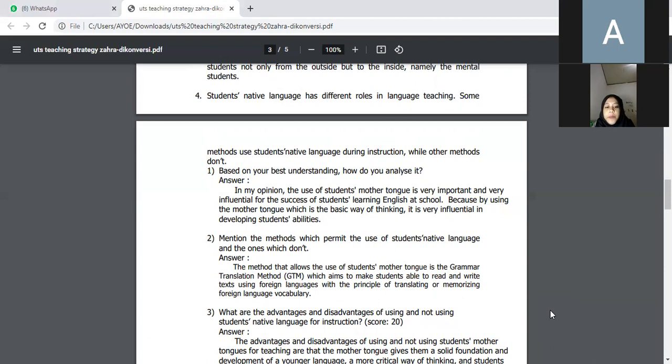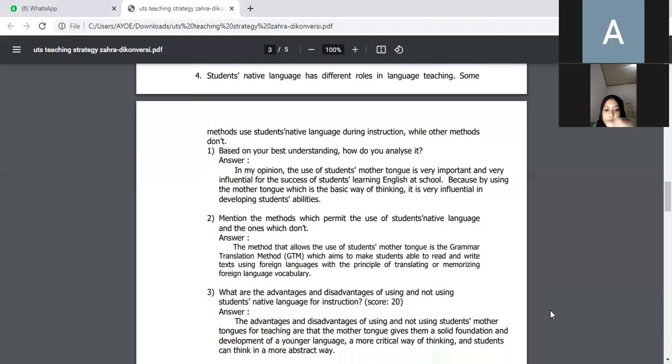The answer is, the method that allows the use of students' mother tongue is the grammar translation method, or GTM, which aims to make students able to read and write text using foreign language with the principle of translating or memorizing foreign language vocabulary. Question number 3. What are the advantage and disadvantage of using and not using student native language for instruction?